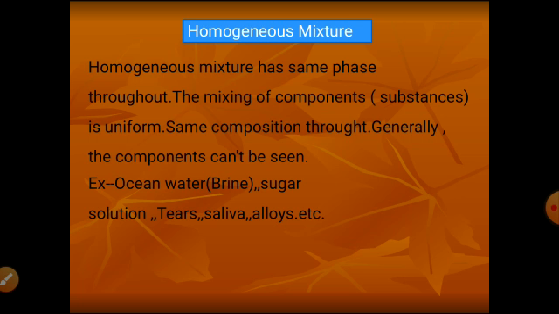Example is ocean water. It is also called brine solution. In ocean water, different salts are dissolved, and the salt particles are uniformly distributed all over the water. We can't find the salt particles there. You can't observe these salt particles in that solution. They are uniformly distributed.